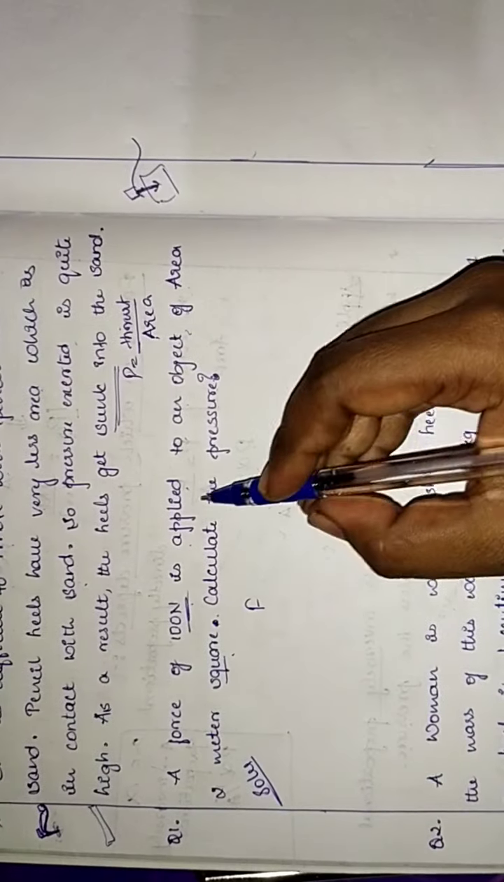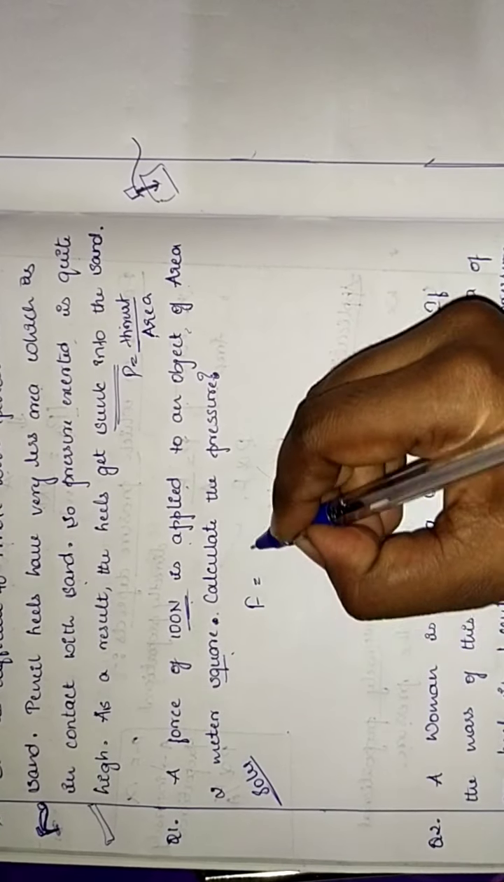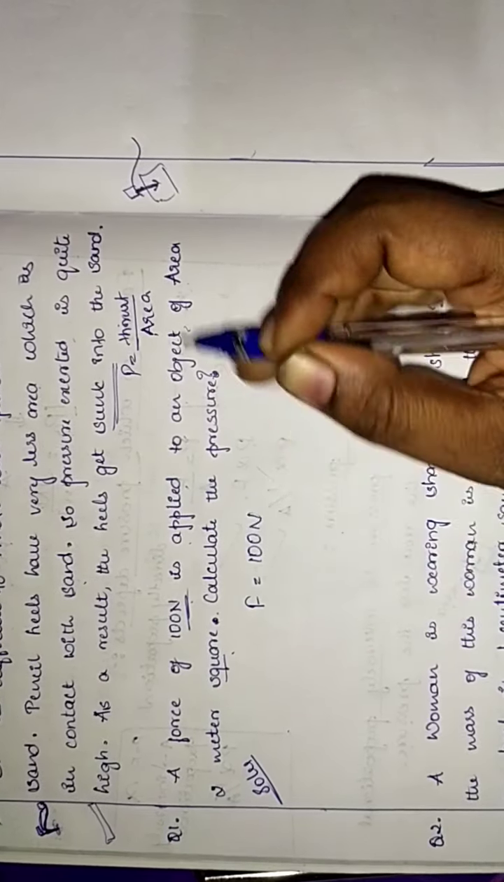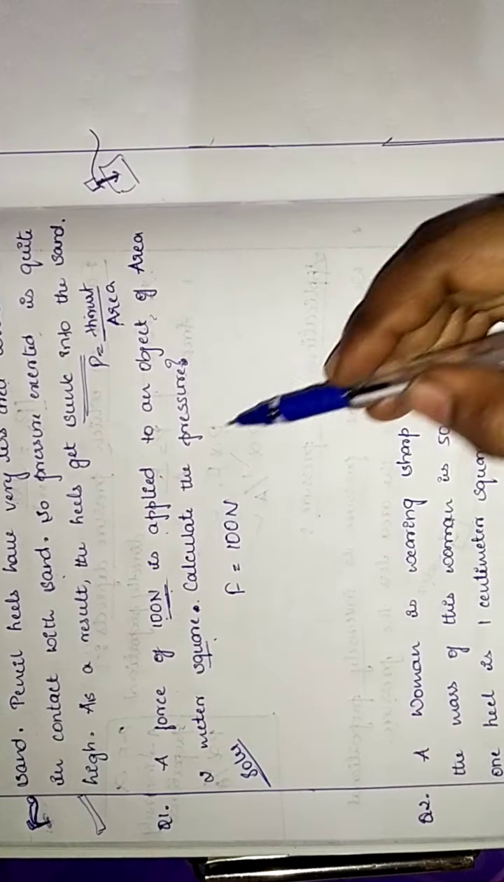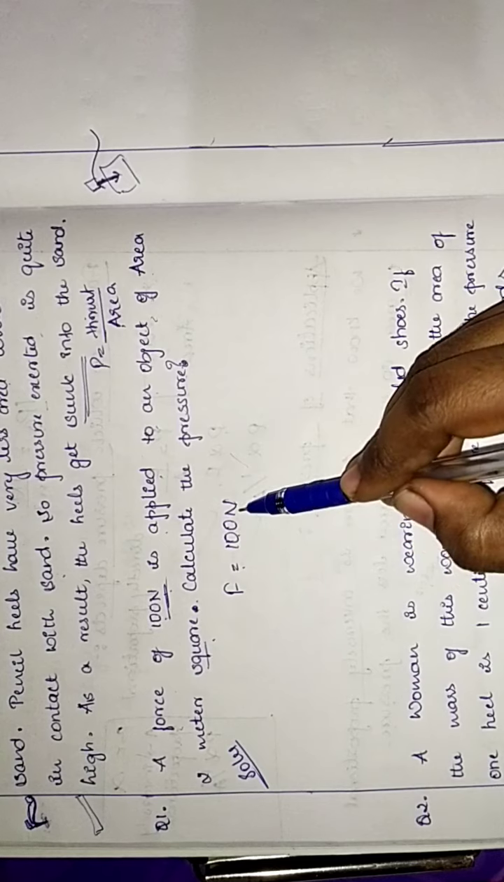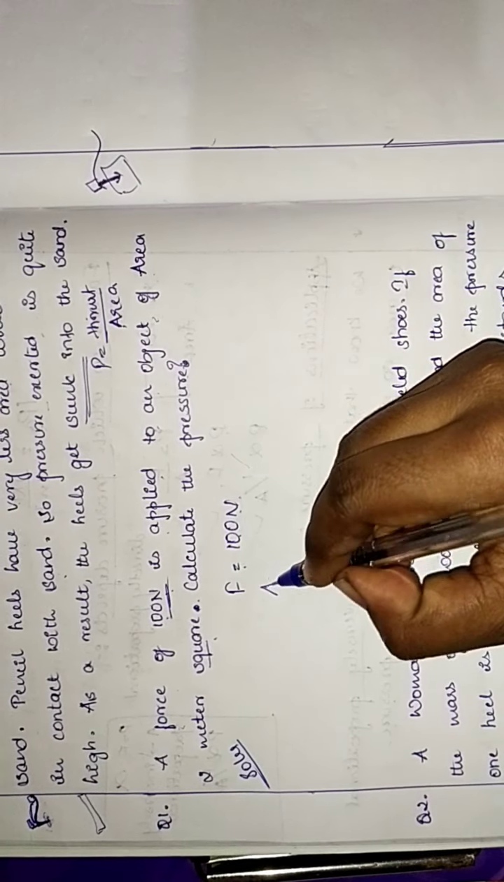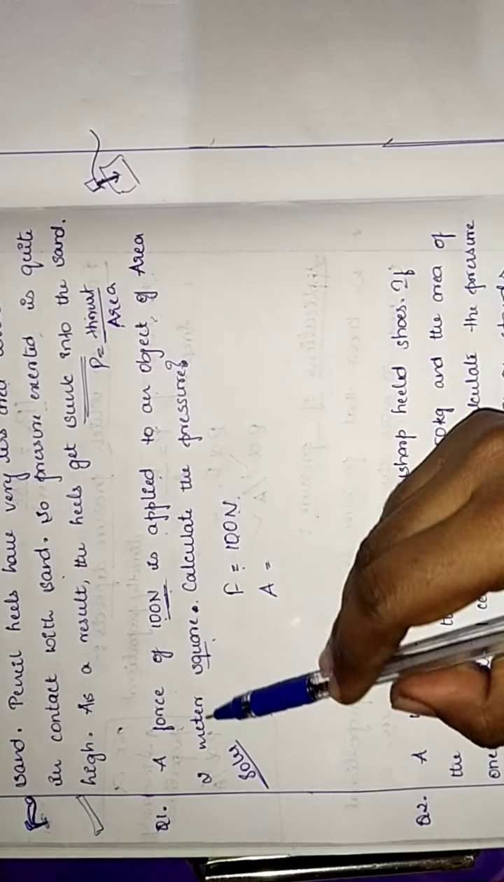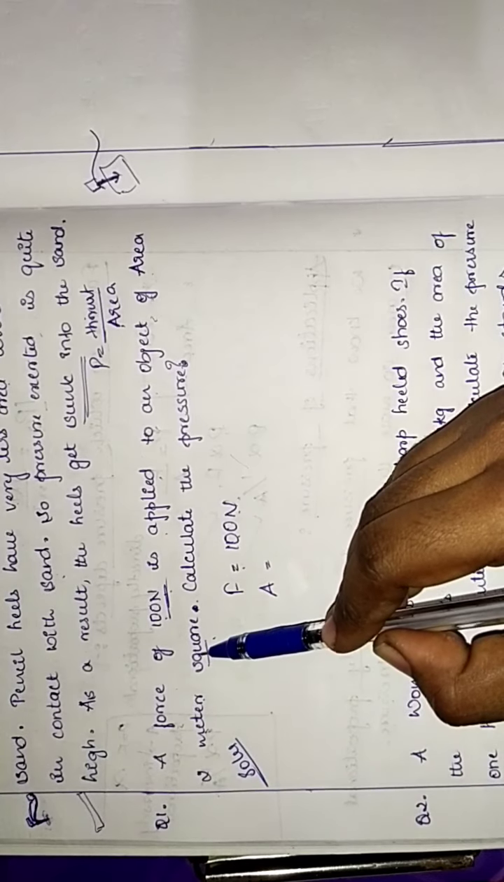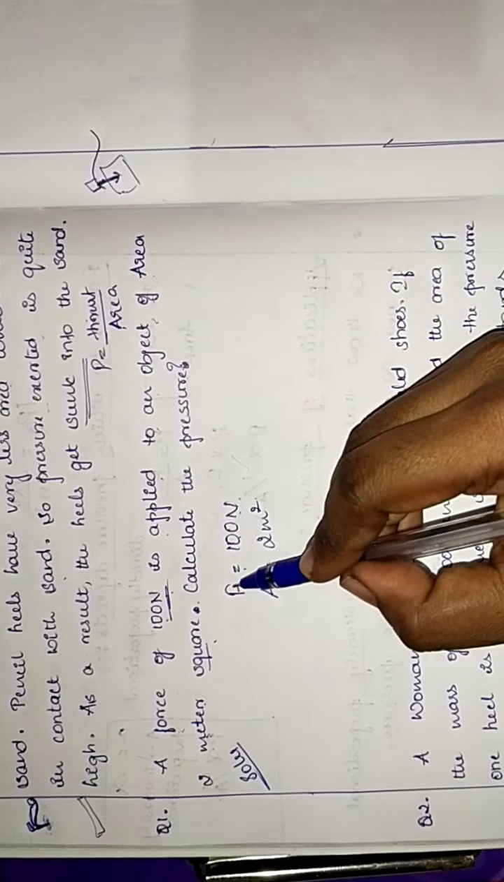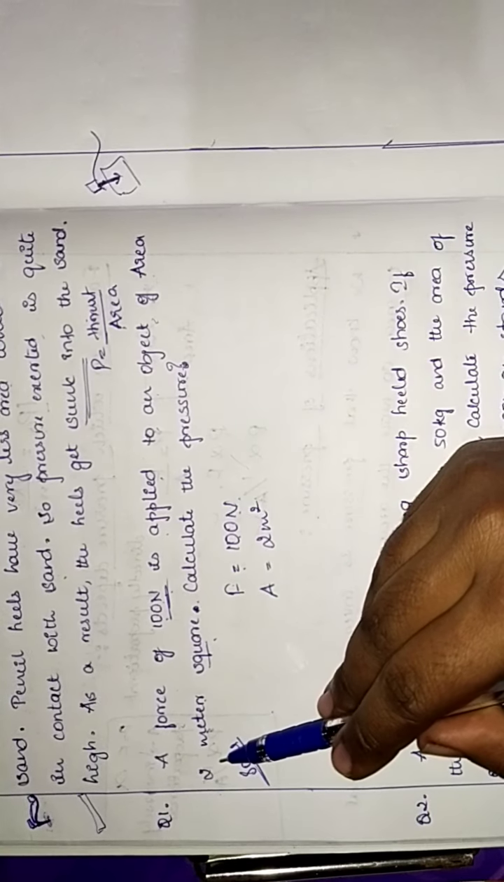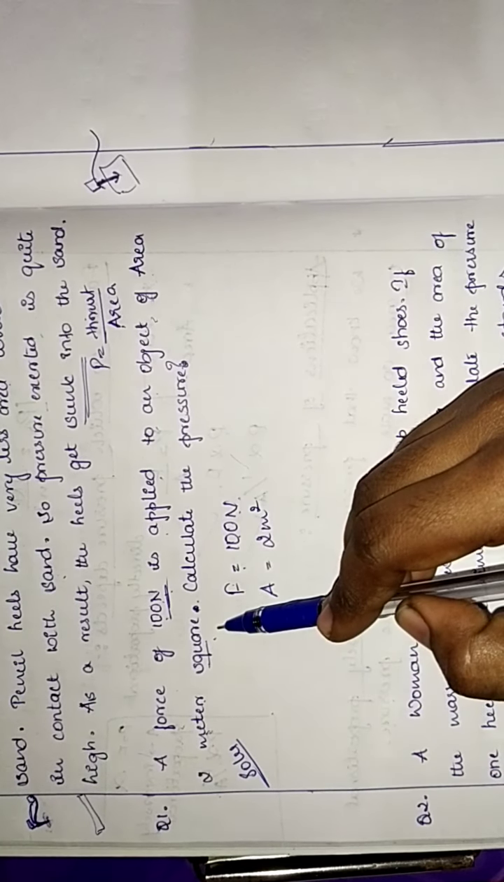Solution. So force we know that it is 100 Newton, isn't it? The force is already given in the data. I have written it as force is equal to 100 Newton. Whereas A, that is area, is given as 2 meters square. We have got force and area, that is 2 meters square.